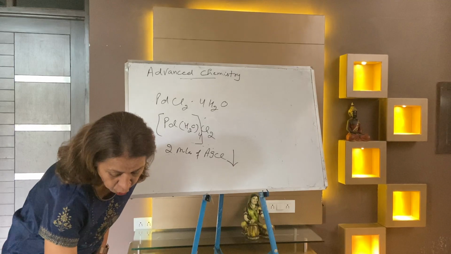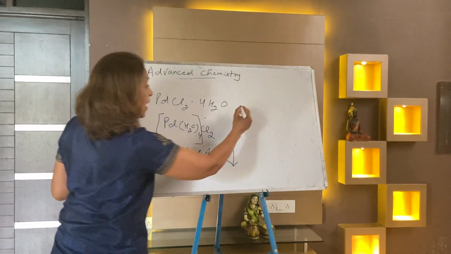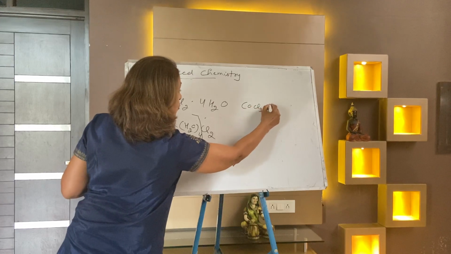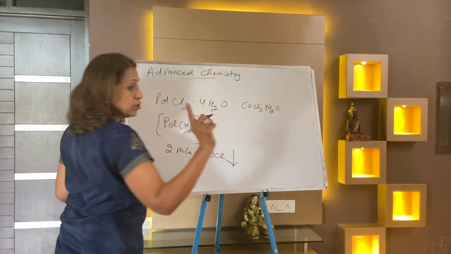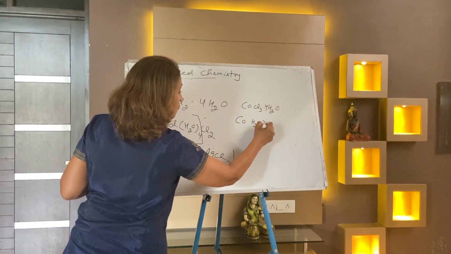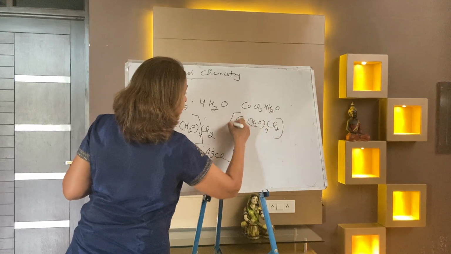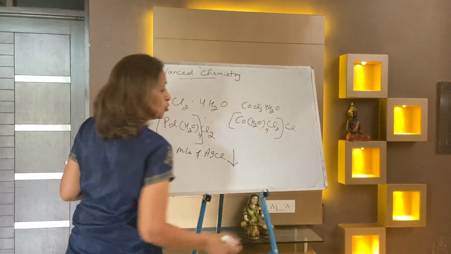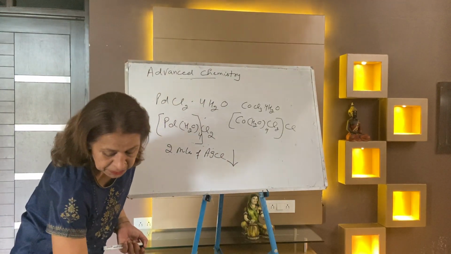Next is cobalt Cl3.4 water. Cobalt and chromium coordination number is 6 always. The answer is cobalt, water 4, to make it 6, 2 chloride ions inside and 1 outside. Your answer is 1 mole of AgCl gets precipitated.